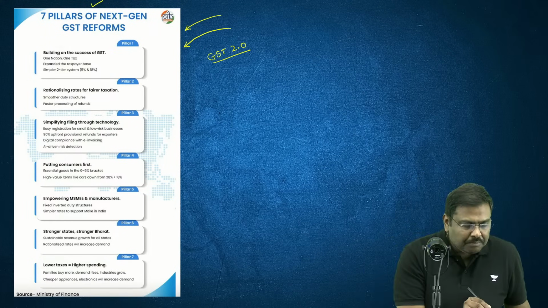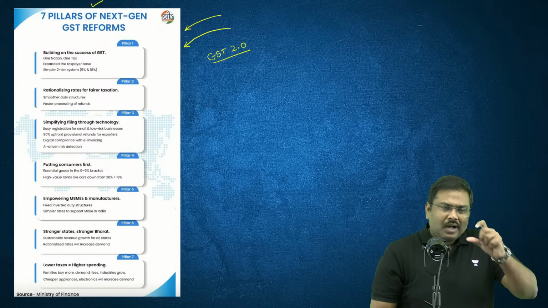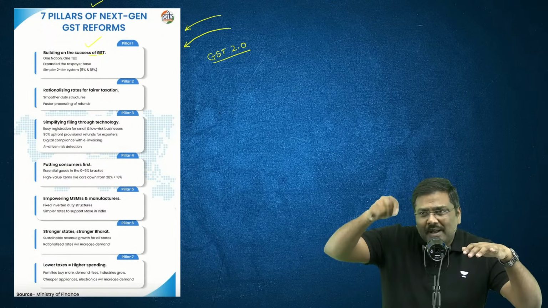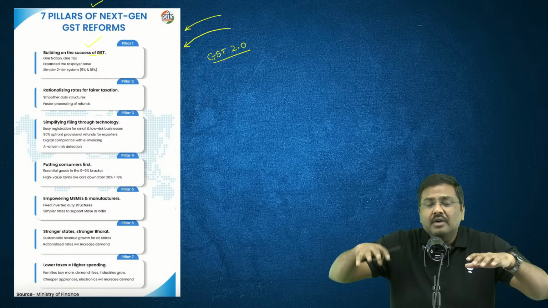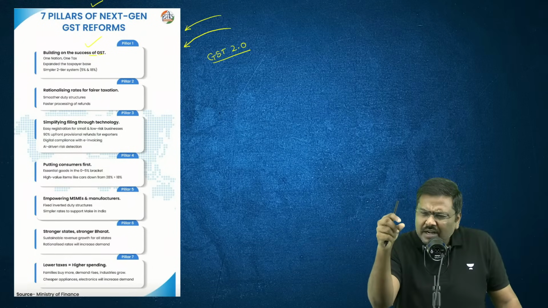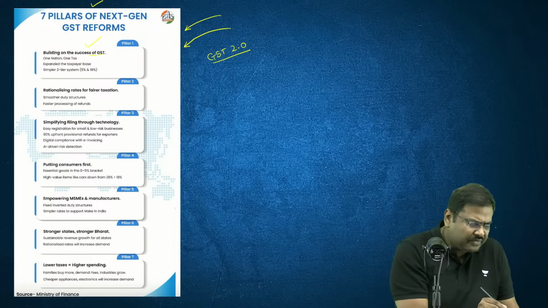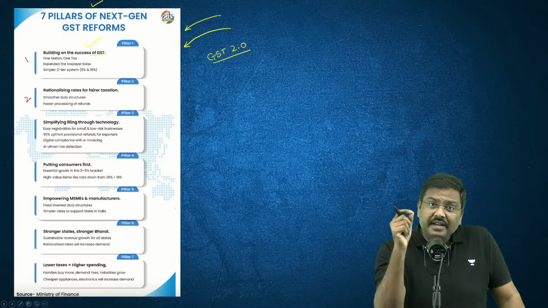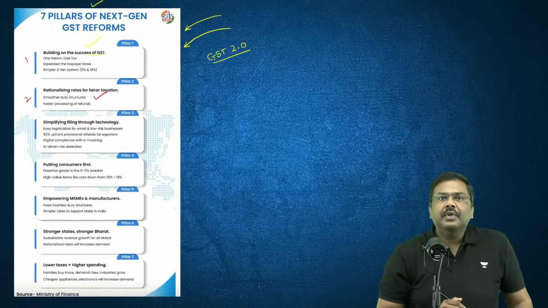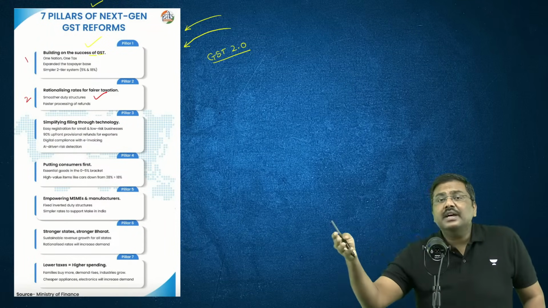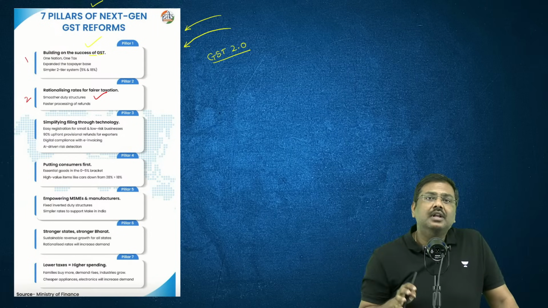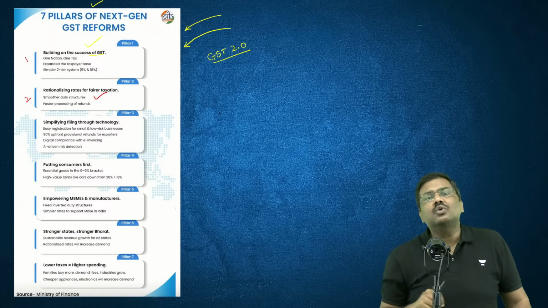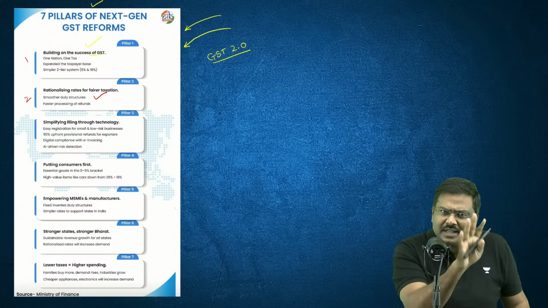First, building on the success of GST. The central theme of GST is one nation, one taxation. But right now we have multiple rates of taxation. We want to rationalize and have a lower number of slabs. That is the first very important pillar. The second very important pillar, rationalizing for fair taxation. That is, ensure that the duties or taxes which are paid are correct, rational, and rightly applicable, with a lower rate for poor households, middle income households, etc. Fair taxation, that is the second pillar.